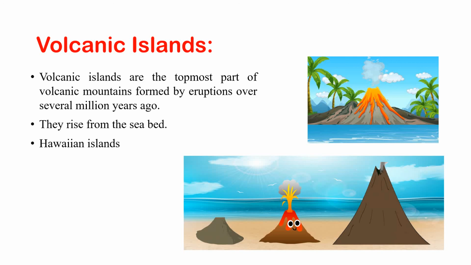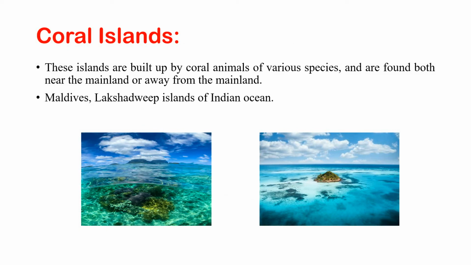Next is coral islands. Let me explain the word coral first to understand these islands. Corals are skeletons of tiny marine animals called polyps. When they die, their skeletal remains accumulate on the seabed, which grows higher and higher to form coral islands. In simple terms, these islands are skeletal remains of coral animals. I hope you're getting it, right? The best examples of coral islands are the Lakshadweep Islands and the Maldives of the Indian Ocean. They are found in tropical and subtropical areas.